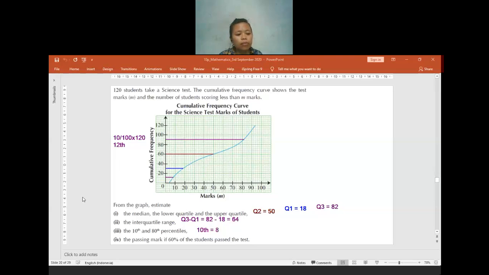For finding the 80th, we do the same thing. So 80 per 100 times 120. How many will it be? It is 96. So we have to find the 96th one. For the 96th one, where will it be?